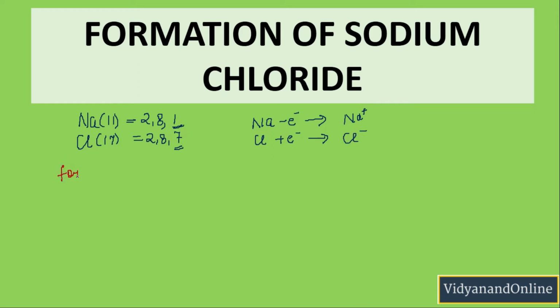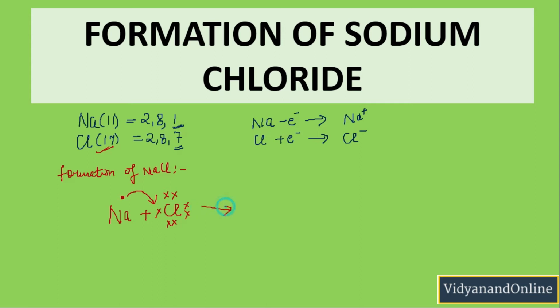So let us now see the formation of sodium chloride. Sodium will react in such a way that it will give one of its electrons to chlorine and chlorine will accept that electron in order to form an anion. We can represent it in this way. Na has 1 electron in the outermost shell. Similarly, chlorine has 7 electrons in the outermost shell. Okay, so sodium will be transferring its electron to chlorine. Here it is a complete transfer and that is why an ionic bond will be formed.